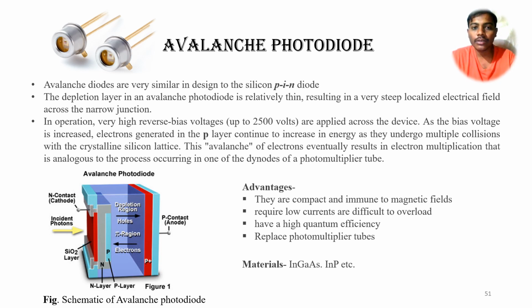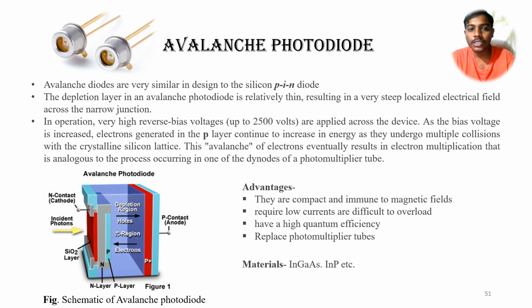Avalanche diodes are very similar in design to the silicon pin diode. The depletion layer in an avalanche photodiode is relatively thin, and in operation a very high reverse bias voltage, around 2500 volts, is applied across the device.